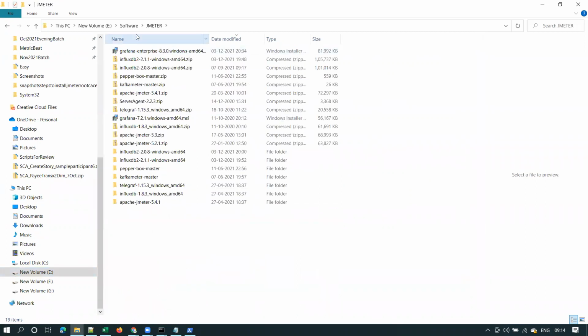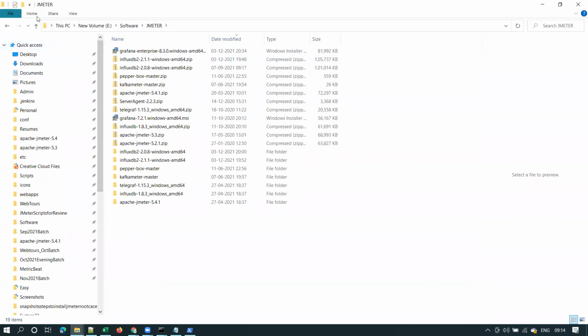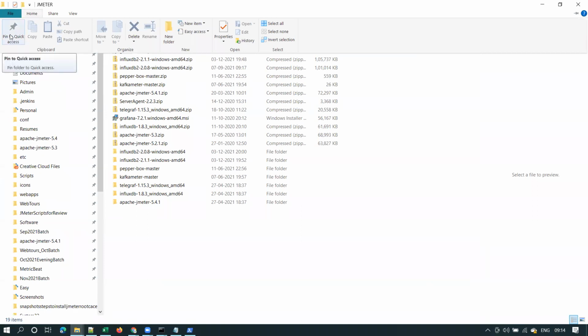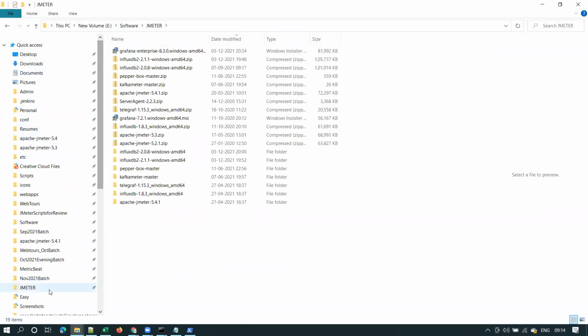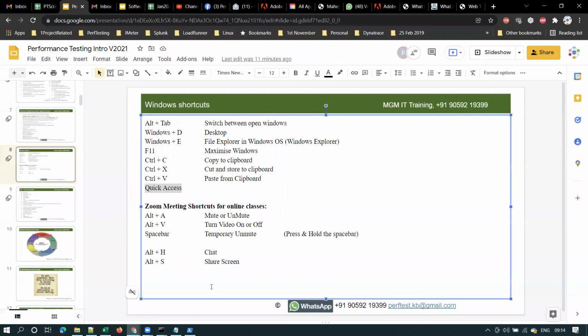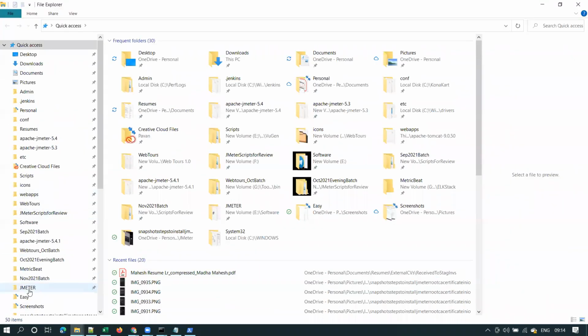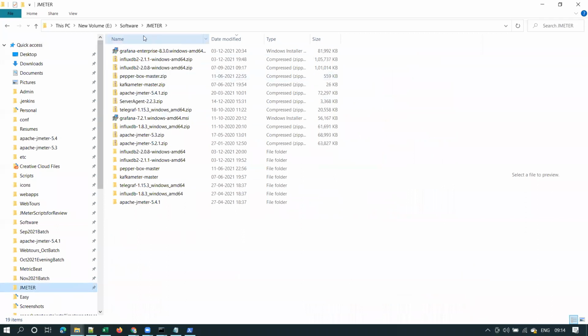JMeter, right? So instead of going to E drive, software, JMeter, what I can do is go to Home and use the shortcut Pin to Quick Access. On the top left, you see one icon, right? Pin to Quick Access. Once you click that, you can see this folder is added to Quick Access. The next time if I want to go to that folder, I simply open Windows Explorer and click on this shortcut, and I can go to that folder directly. Clear guys? This is the advantage with Quick Access.